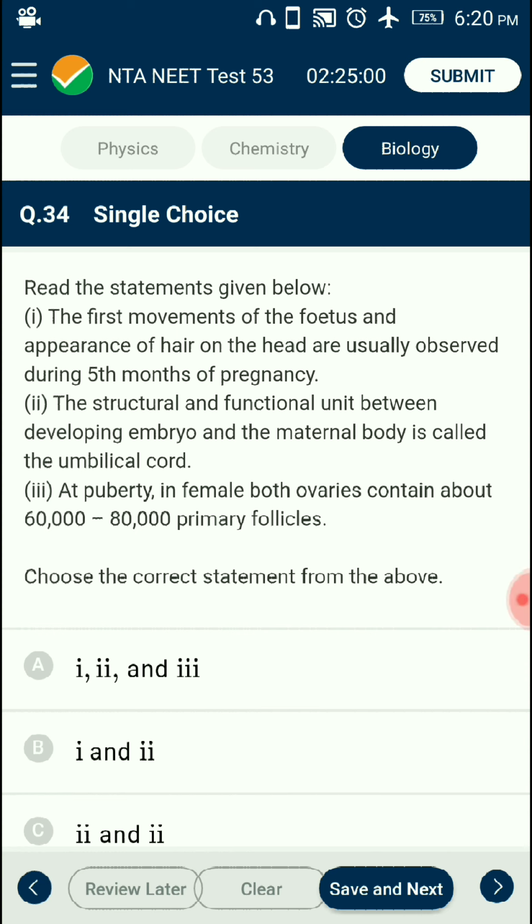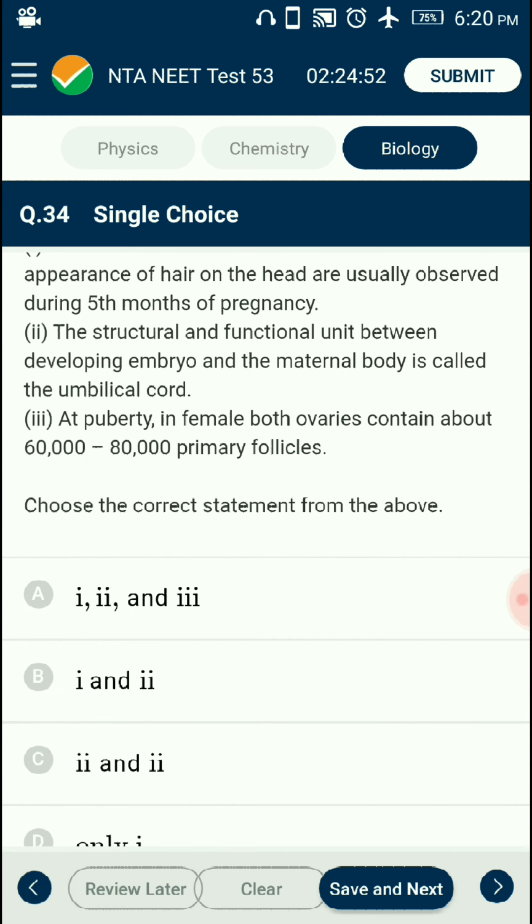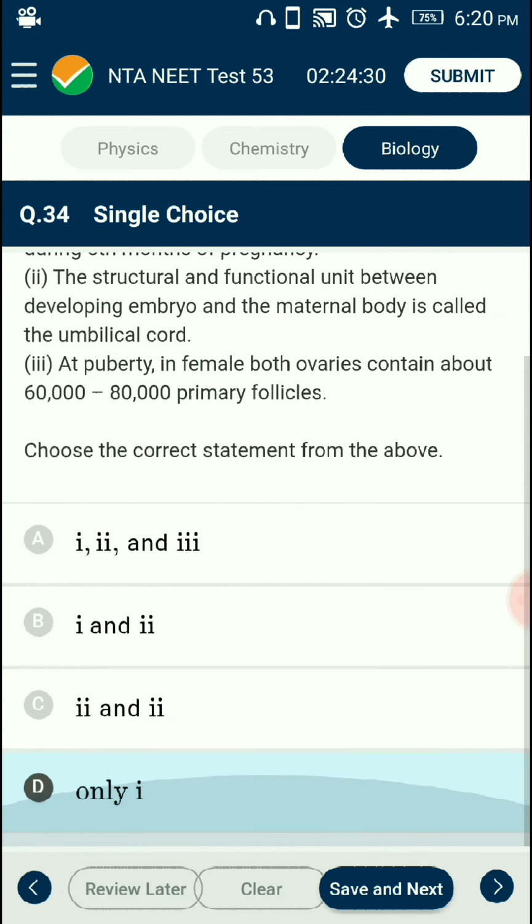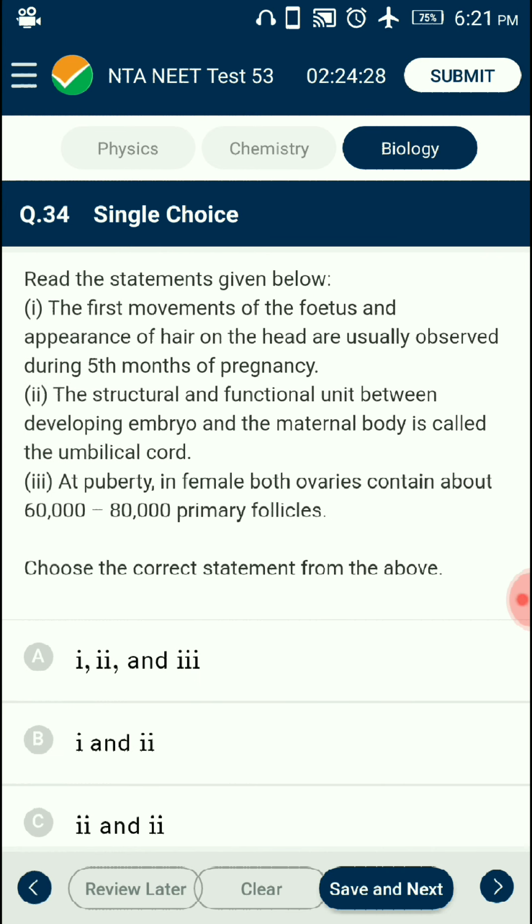Question number 34. Read the statements given below. From the given statements, choose the correct statements from the above. The structural and functional unit between the developing embryo and maternal body is called the placenta, which is connected to the embryo through an umbilical cord. At puberty in females, each ovary contains about 60,000 to 80,000 primary follicles. So the answer is option D. From the given three statements, only one statement is correct.